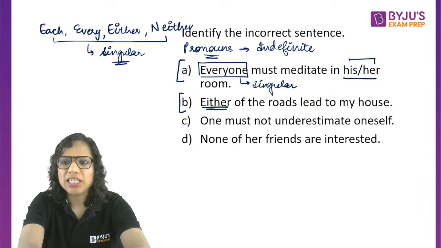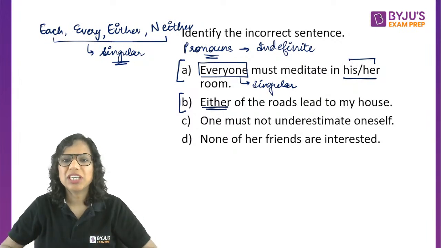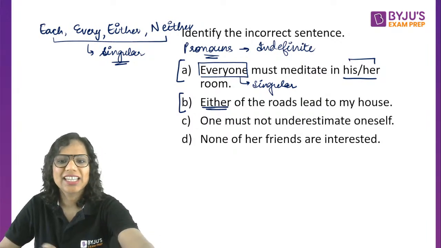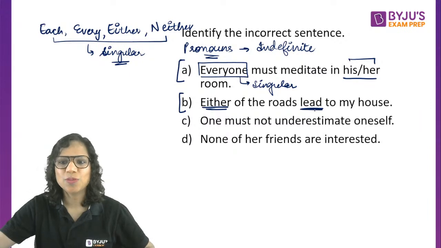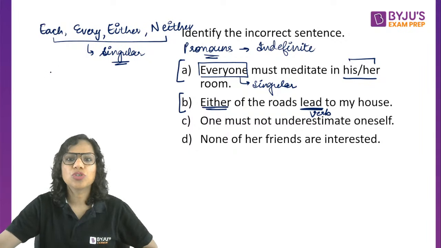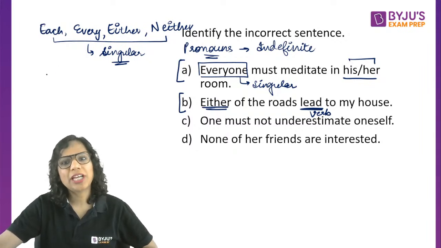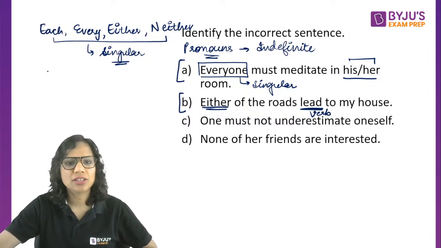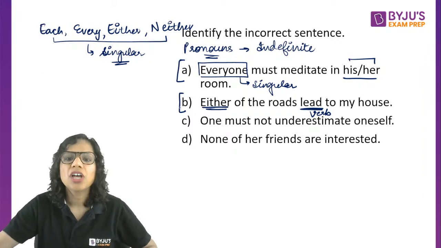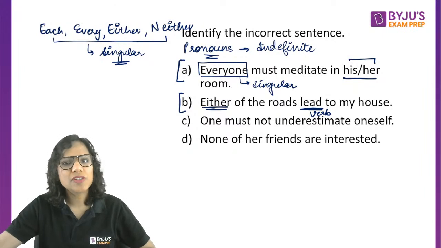So yes, in sentence B, what is the verb? The verb is lead, right? This is the verb here. See, the concept of singular and plural, what does it apply to? It applies to nouns, pronouns and verbs, right? So here the pronoun I'm saying is singular, so the verb should also be singular.